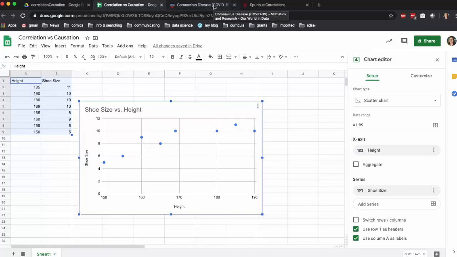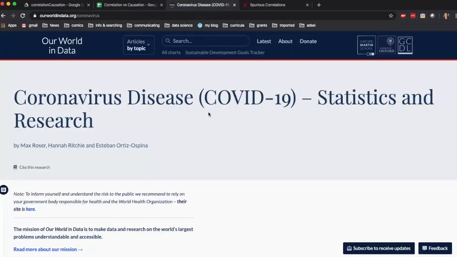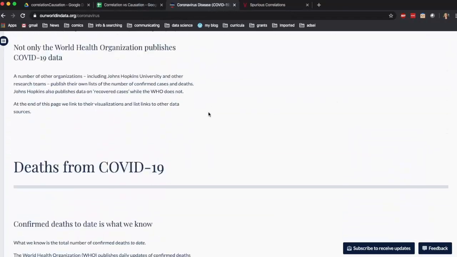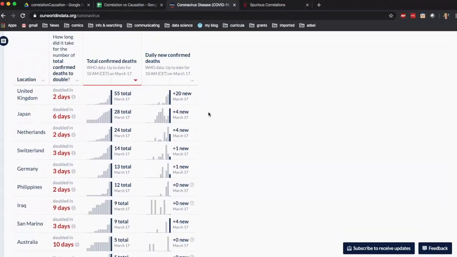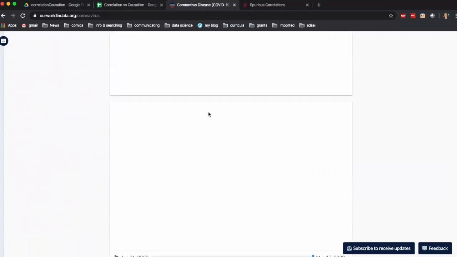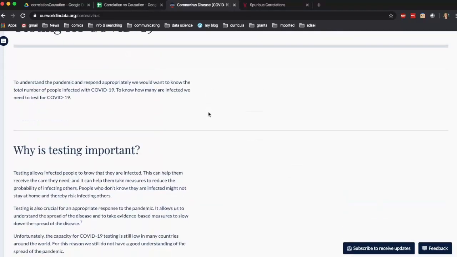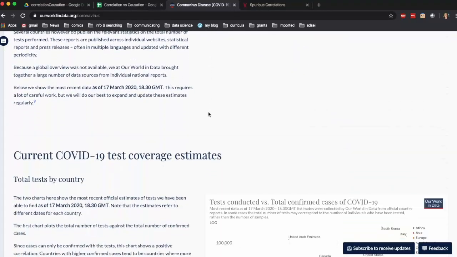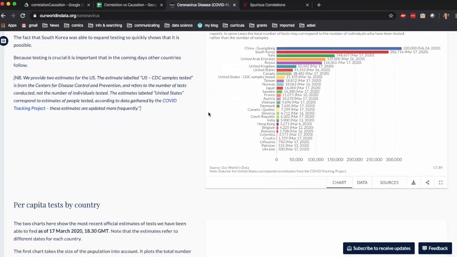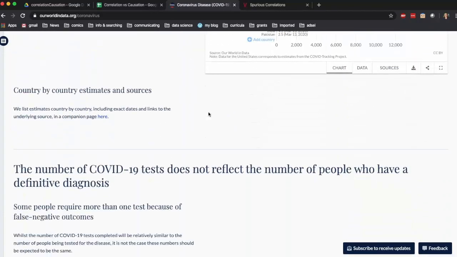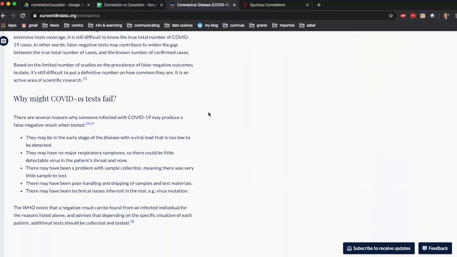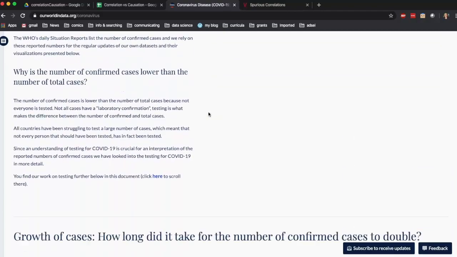It's a thing. Okay, so what does all this have to do with coronavirus? Well, let's go back and have a look at the total number of confirmed cases. Remembering that confirmed cases are simply the people who've been tested and found to have the disease, not the total number of people with the disease in the country. We don't know those numbers.